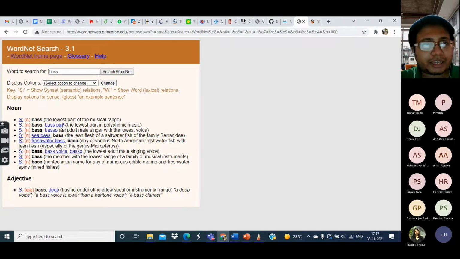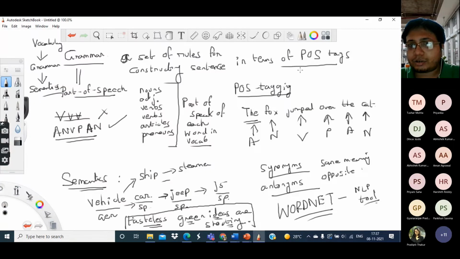Now what WordNet basically does is it deals not with individual words but with synsets. What is a synset? A synset, as the name suggests, is basically a set of synonyms, meaning words which have exactly the same meaning.